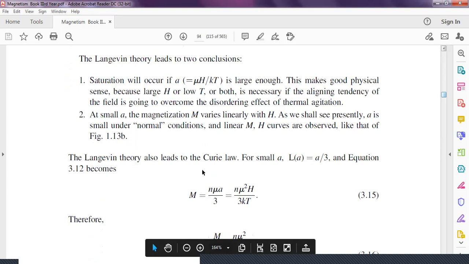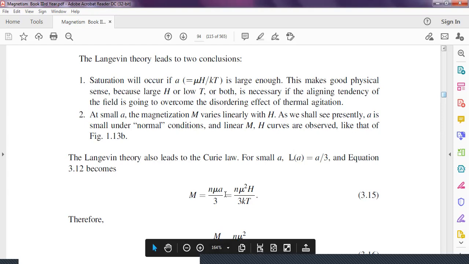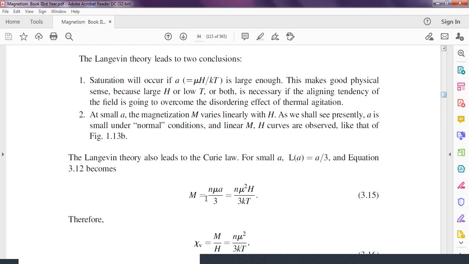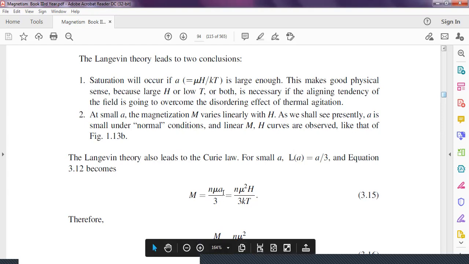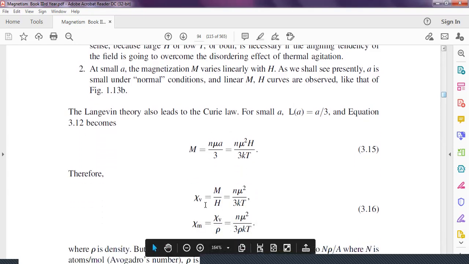In the previous lecture, we studied the Langevin theory of paramagnetic materials, which leads to Curie's law. For small a, L(a) equals a by 3, and the equation is given by M equals n mu a by 3. If we put the value of a here, M equals n mu square H by 3kT, which leads to the Curie law.